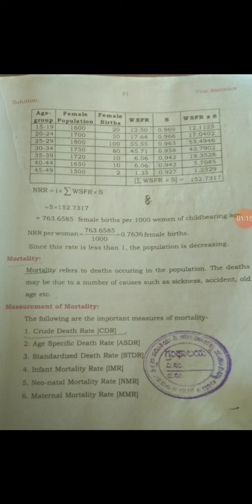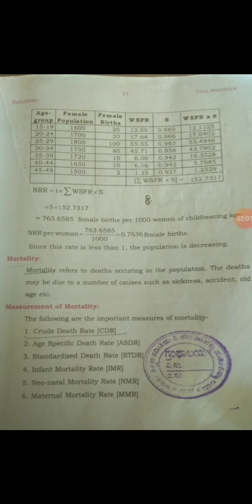So now we are going to move on to the next concept, mortality. I have already explained fertility. Fertility refers to the births occurring in the population, but mortality refers to the deaths occurring in the population. The deaths may be due to a number of causes such as sickness, accidents, old age, etc. Several causes are there, like cancer, fever, typhoid, whatever.